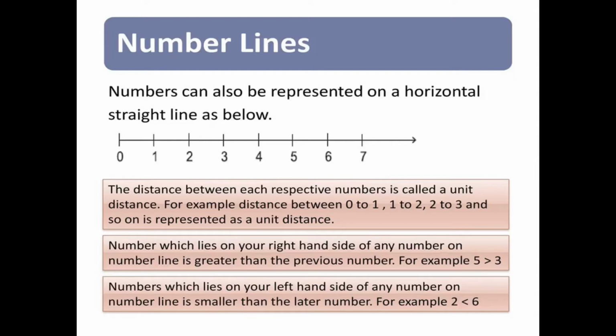Now, the number which lies on the right hand side of any number on the number line is greater than the previous number. For example, 5 is greater than 3. Also, numbers which lie on the left hand side of any number on the number line are smaller than the later number. For example, here 2 is less than 6. I hope it is clear to you.